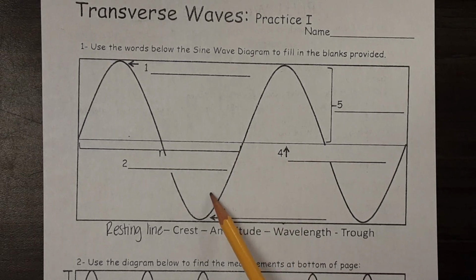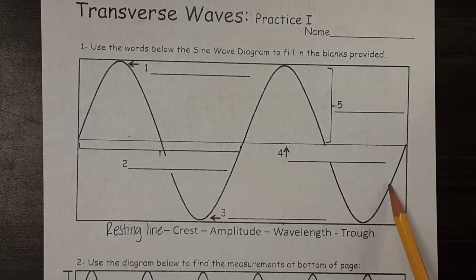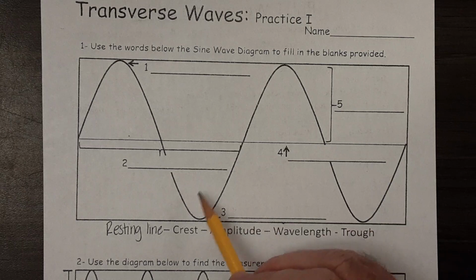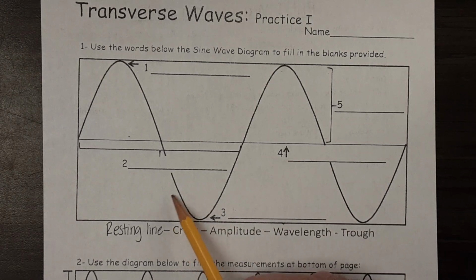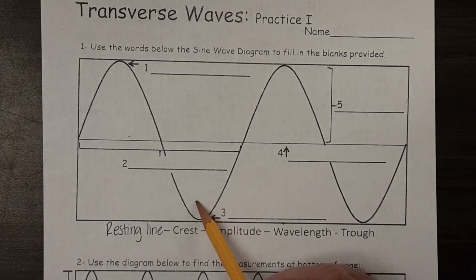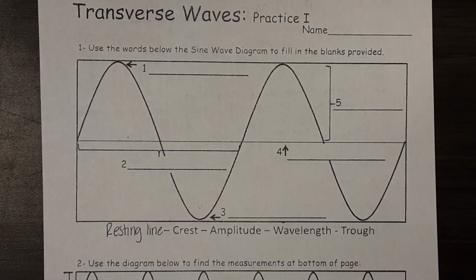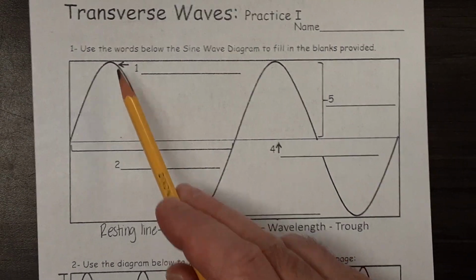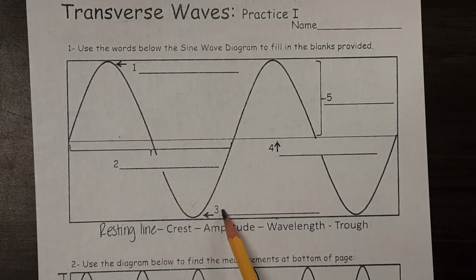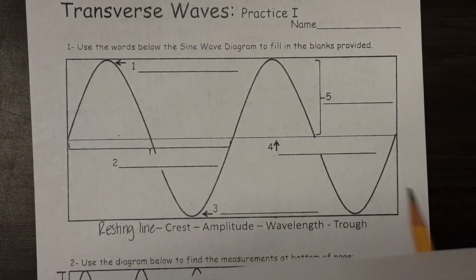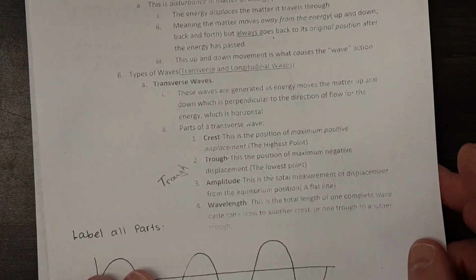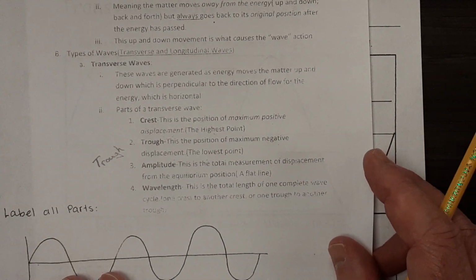I learned this word trough when I first read the book Charlotte's Web, because Wilbur the pig ate out of a trough. They poured his food into a thing that was shaped like this, and it was a trough. So crest, trough, T-R-O-U-G-H. Once again, you are welcome to pause the video to get your labels.